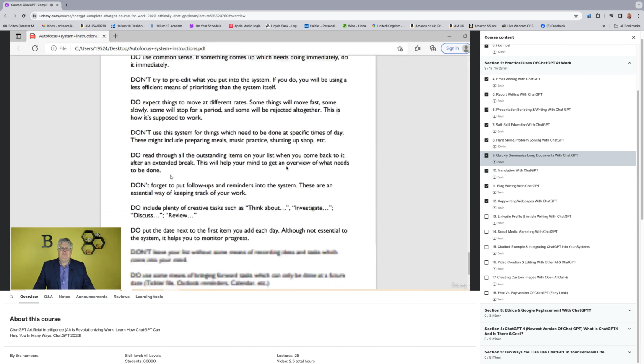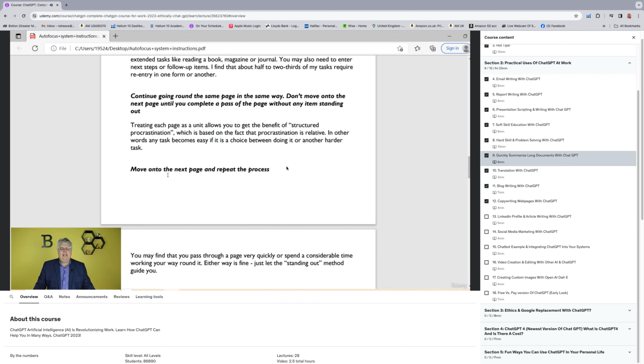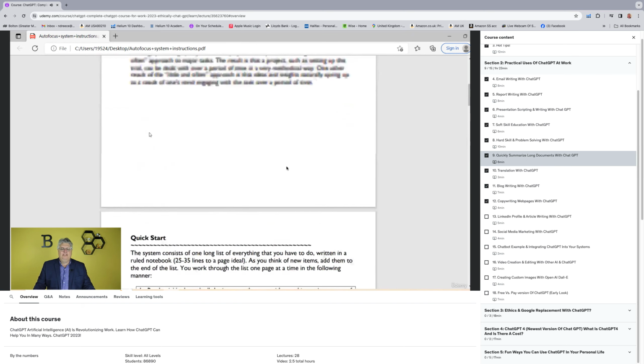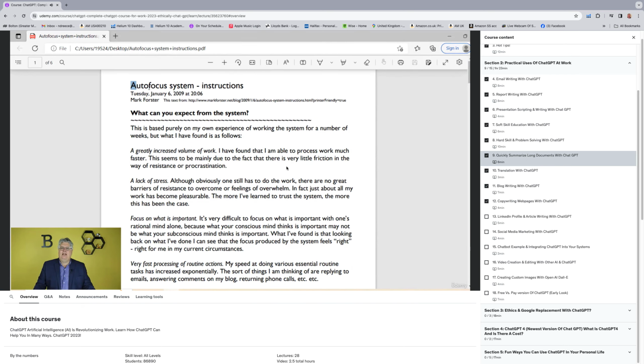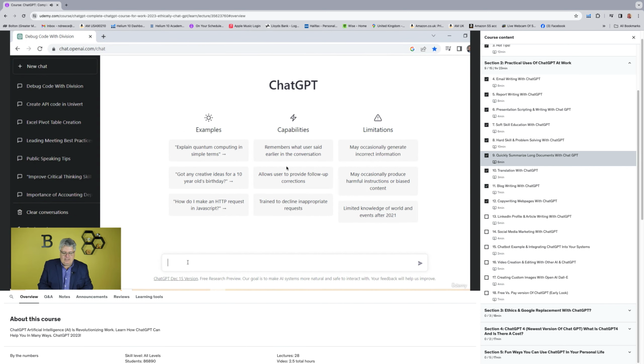It's about 6 pages, right? And I'm like, oh boy, I don't want to really struggle through this. Can ChatGPT take this system, which is an interesting system, the autofocus system for time management and productivity, and boil this down from 6 pages that are really hard to read into something that's more of a summary? So let's see if it does that. What I'm going to do is say, can you summarize this article?